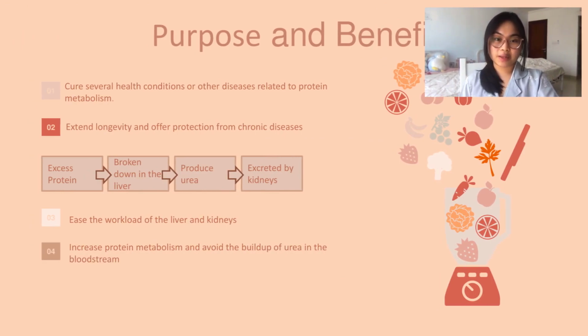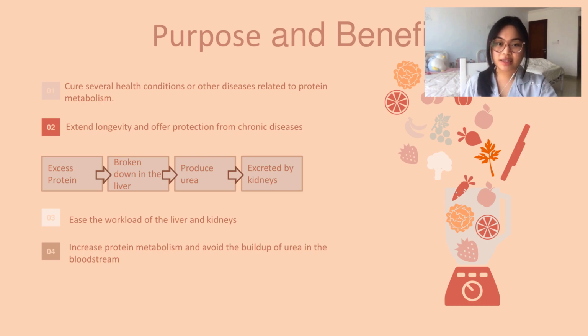So now I'm going to explain about the purpose and benefit of low protein diet. Low protein diet or LPD is usually used to help cure several health conditions such as liver dysfunction, kidney disease, or other diseases related to protein metabolism. Some research has also found that LPD may be used to extend longevity and offer protection from chronic diseases.